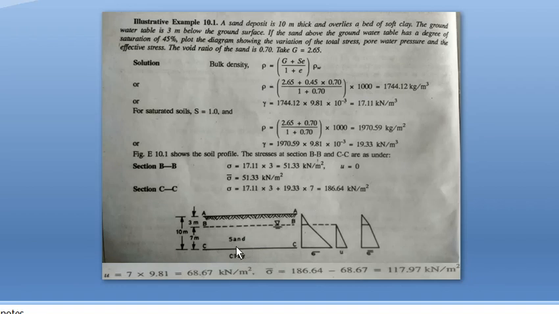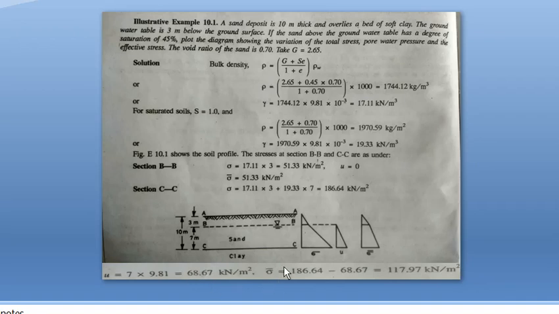Next, we have to find the pore water pressure at section CC. What will be the pore water pressure? Here the water table is at a height of 7 meter only. At 3 meter there is no water, so 7 meter into the unit weight of water is the pore water pressure at this area.